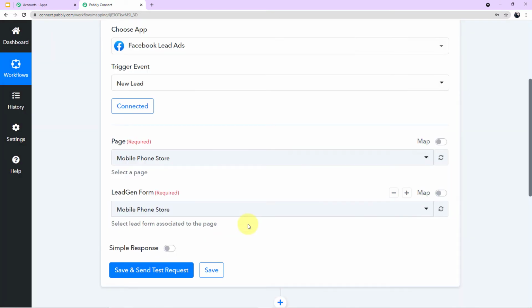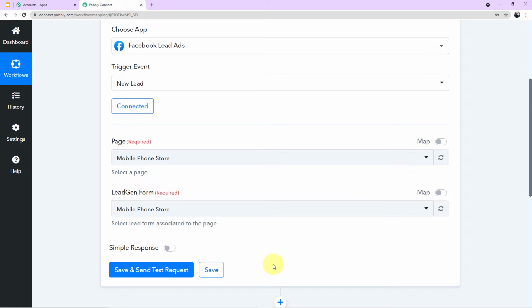Okay, and what we will do is go and see the form which will appear in front of the customer, and we will fill up the form on behalf of our customer. I want the information of our customer to get captured here as soon as we submit the form. Okay, so guys, let me tell you one more thing. I haven't run any live advertisement on my Facebook account, okay? So I cannot show you how the form will appear in front of the customer from my Facebook account.